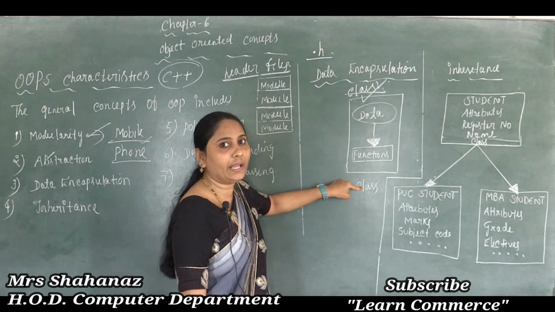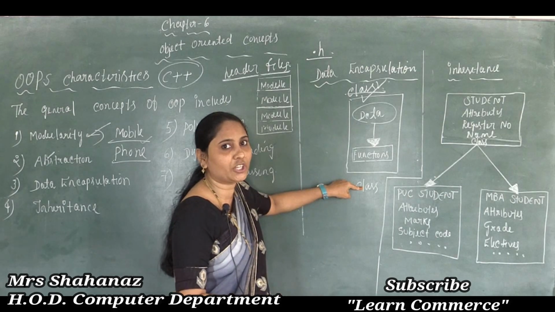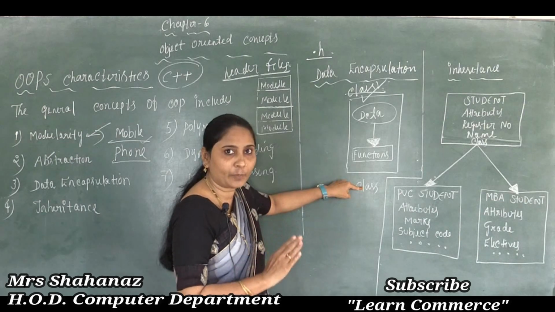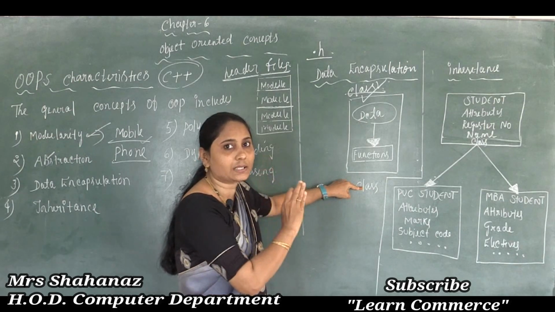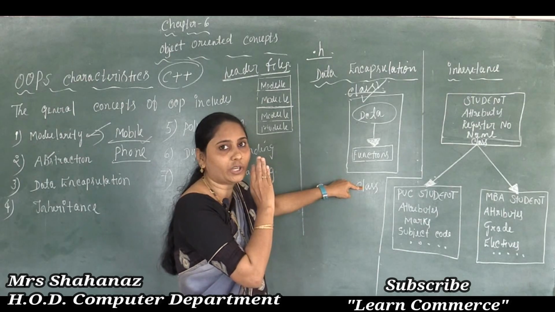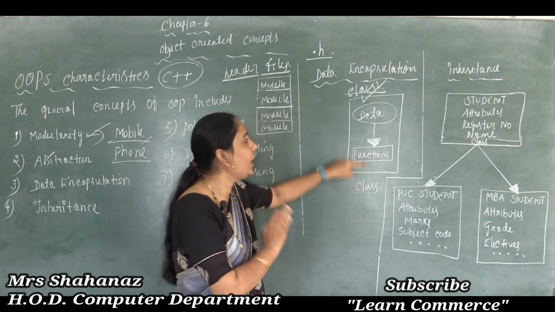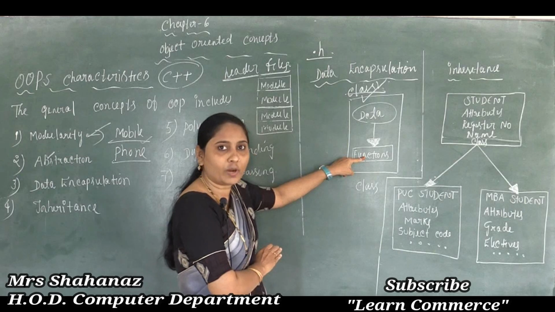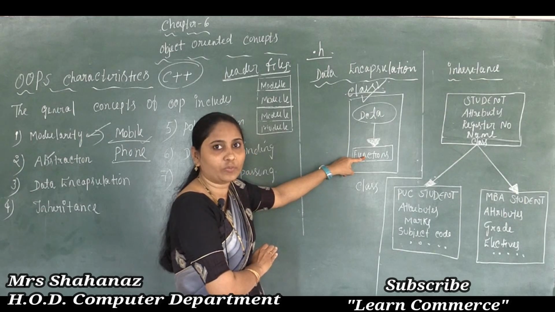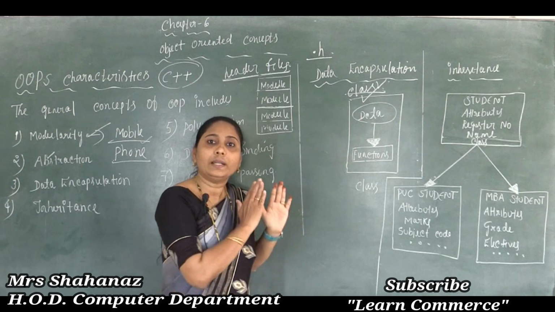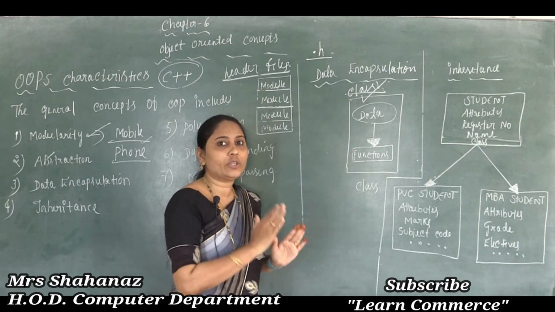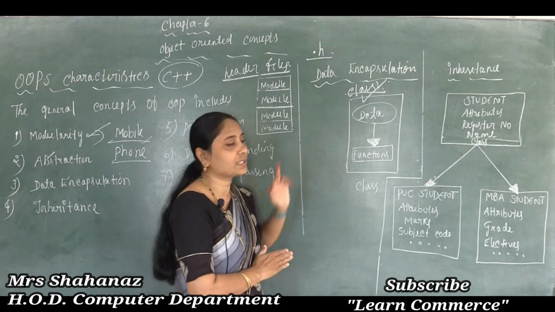Understood? What is encapsulation or data encapsulation? That means in one unit, the name of the unit is class. So in that class, which two important objects do we use? One is the data and the other is the functions. So this is the meaning of data encapsulation: the wrapping of data and function into a single unit called the class.